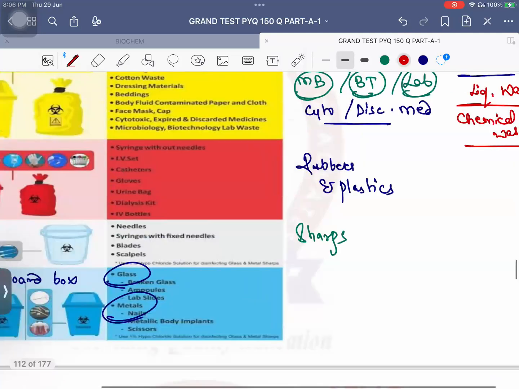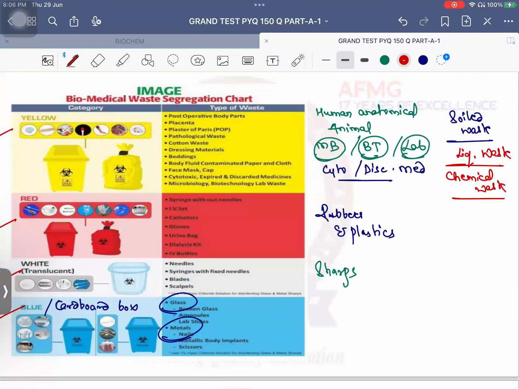Okay? Now what is the method of disposal for the yellow bag? Incineration. Temperature more than 1200 degree Celsius. Please remember. Red bag, method of disposal: autoclaving, hydroclaving, microwaving. After that, what? Recycling or road making.